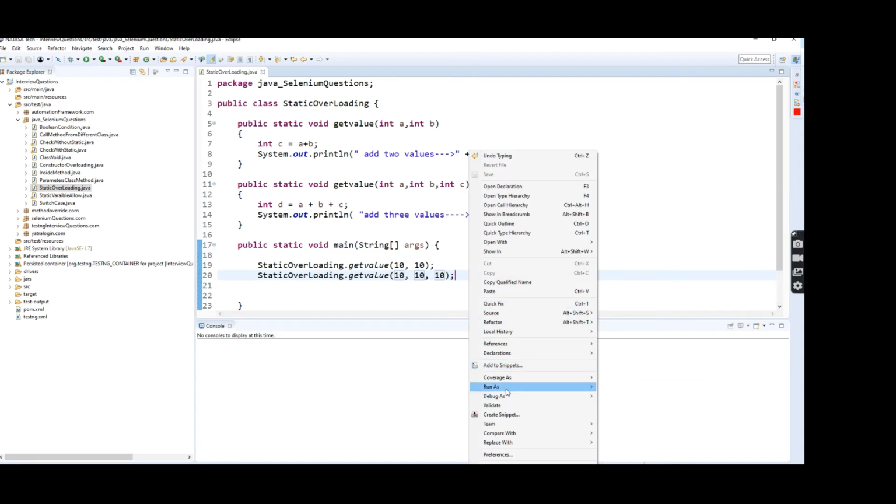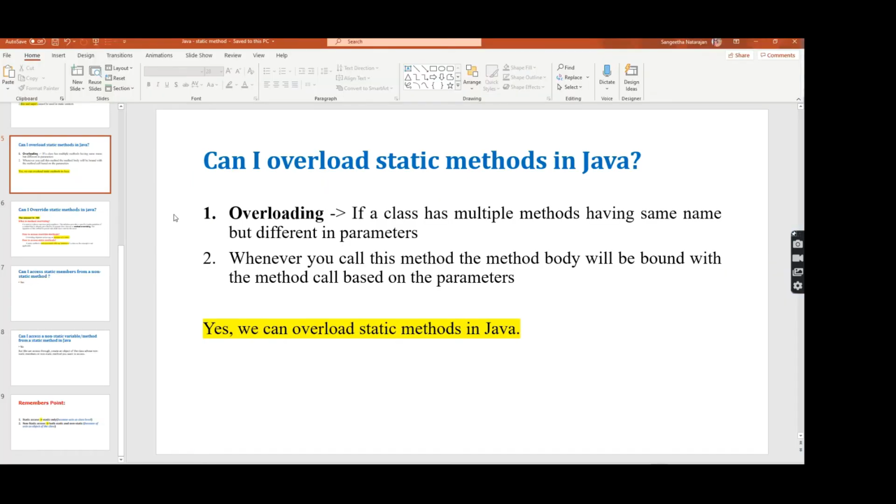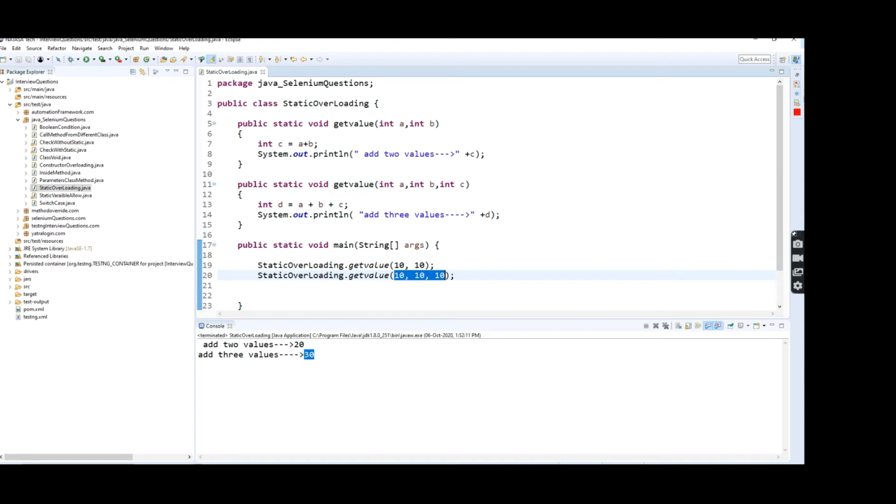I'm going to execute now. See, it is executed successfully. So this is the static overloading we are able to achieve. Now you can go here. See, whenever you call this method, the method body will be bound to the method call based on the parameters, right? So based on the parameters only, the method will be executed. That is the reason we are able to achieve overloading in a static method, right? So now it is completed and we have also got the answer for the first question.